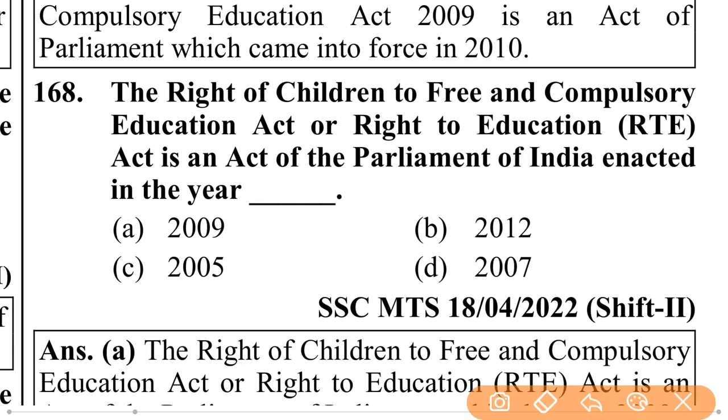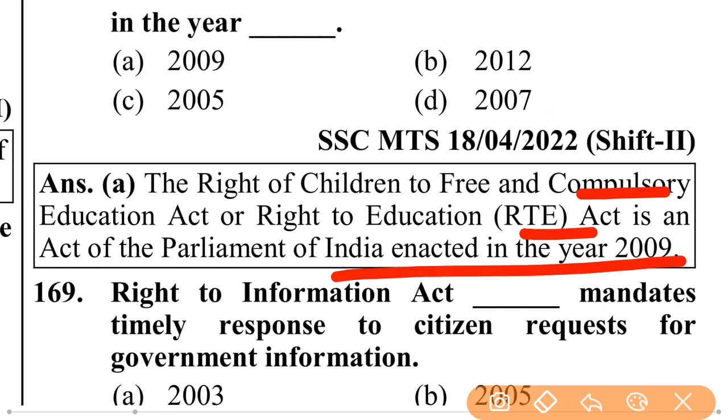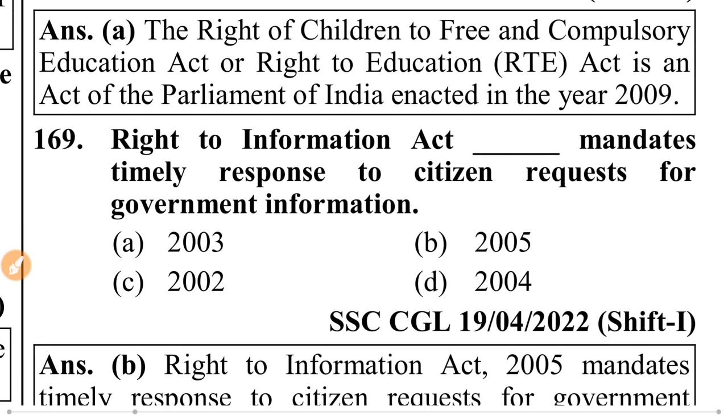The Right of Children to Free and Compulsory Education Act, or Right to Education Act, is an act of the Parliament of India enacted in the year 2009.